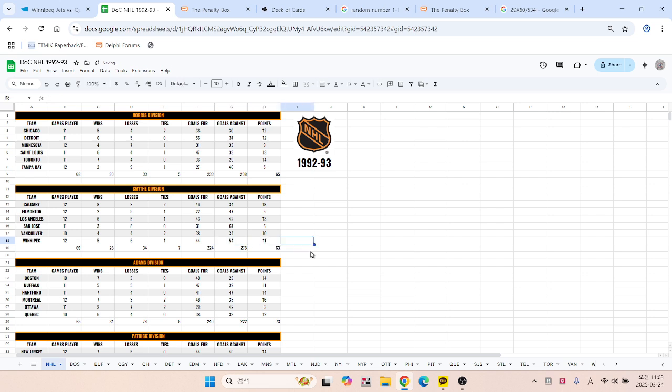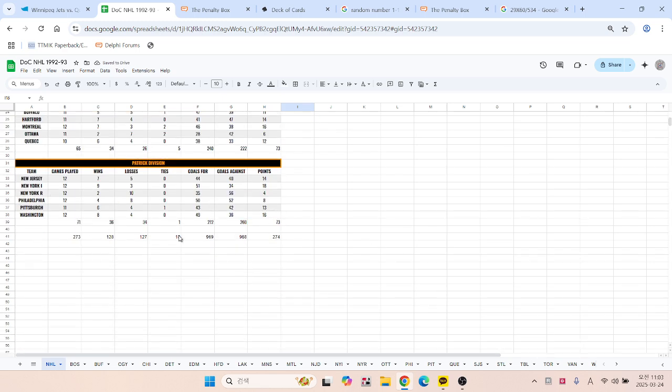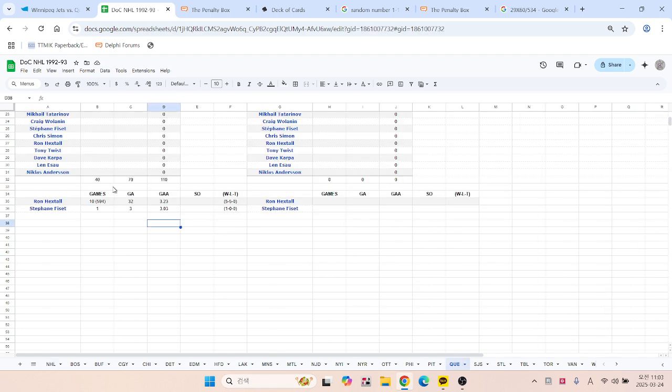So it's Winnipeg here up to 11 points, and I've idiot proofed this by the sum totals here at the bottom. So Quebec, I will update. That's 11 games for them. They fall into 6-5. They're up to 40 goals scored on the season. Should be. I will double check that and watch this be wrong. And these numbers here should all add up and even out. So let's go back to Quebec actually and see if they indeed have 40 goals scored. They do. So it's probably correct.